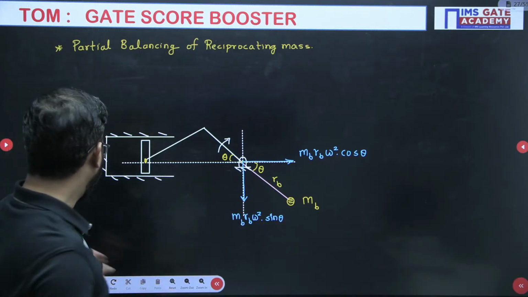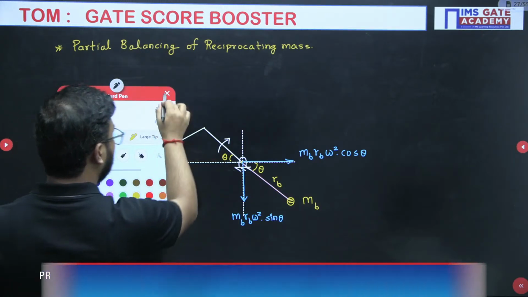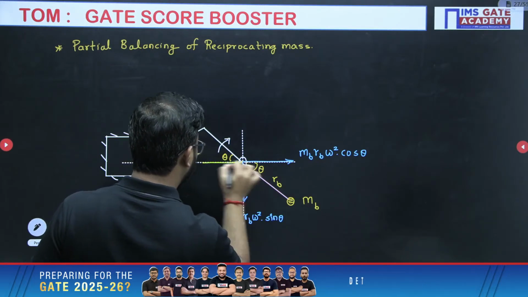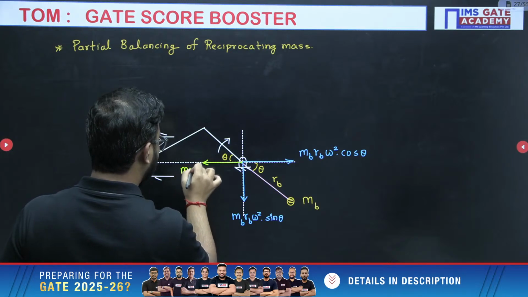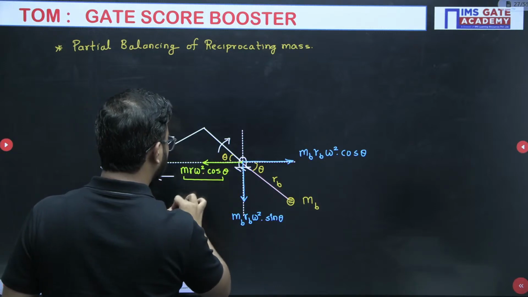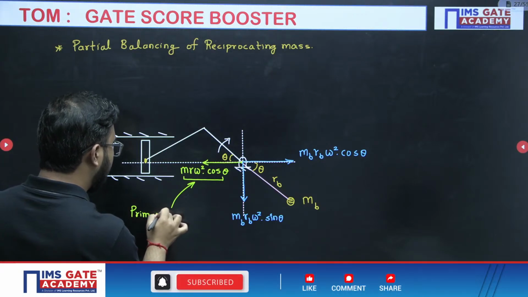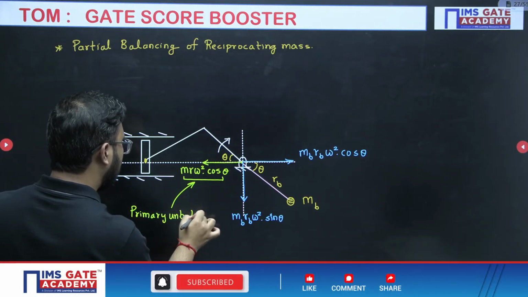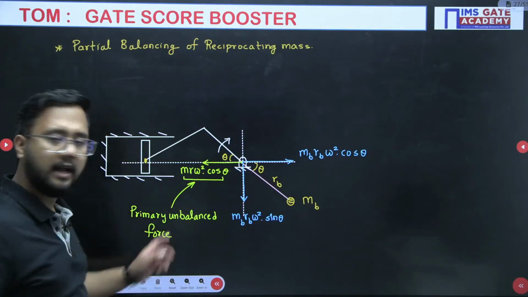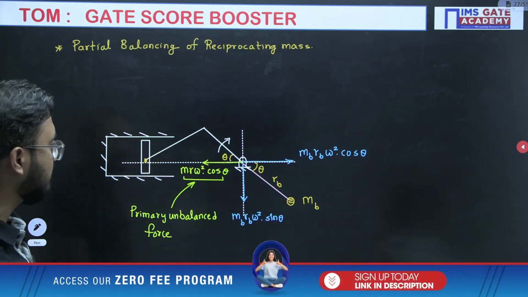Fine. Now, one more important detail. What is the unbalanced force for the reciprocating masses? The unbalanced force for the reciprocating masses is M R omega square cos theta. And I am considering the primary unbalanced force only, not the secondary, because magnitude wise, the primary unbalanced force is more compared to the secondary one. So we'll talk about the primary unbalanced force only.